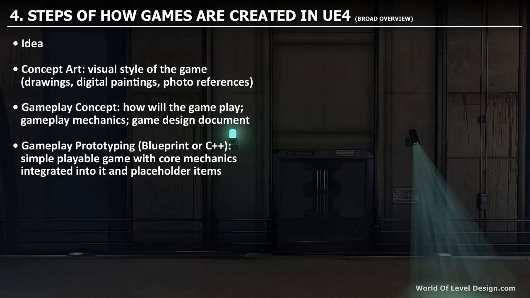And the next step is the gameplay prototype. So you take all the ideas and the game design document, and then you begin to code or script core game mechanics. You would then move on to refine and finalize gameplay mechanics.